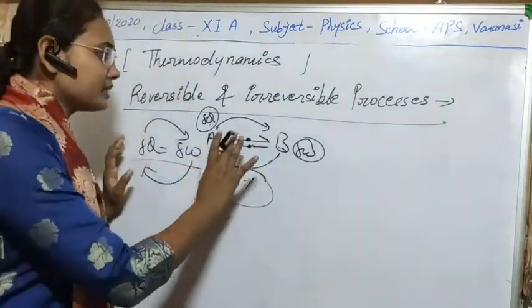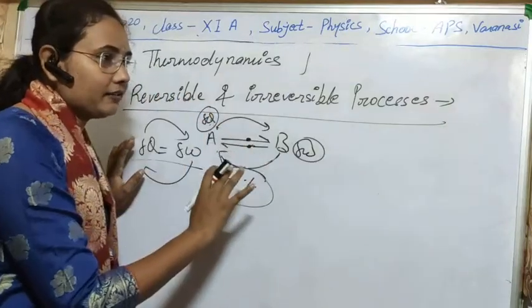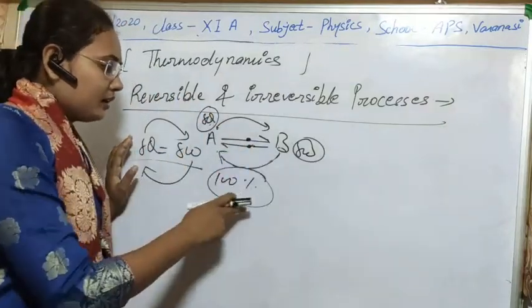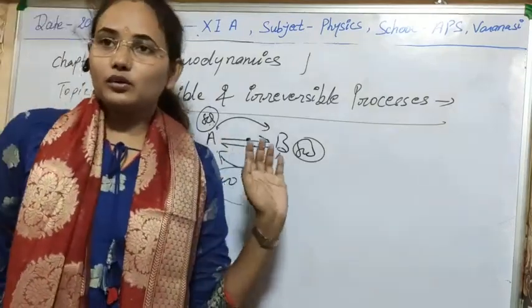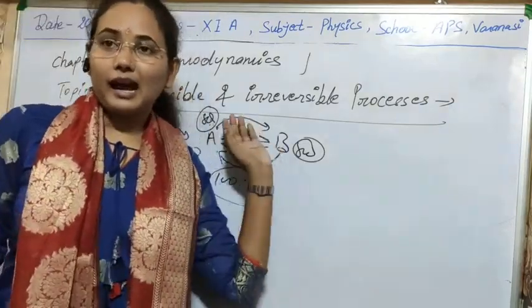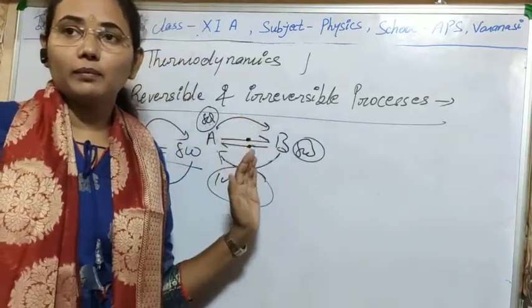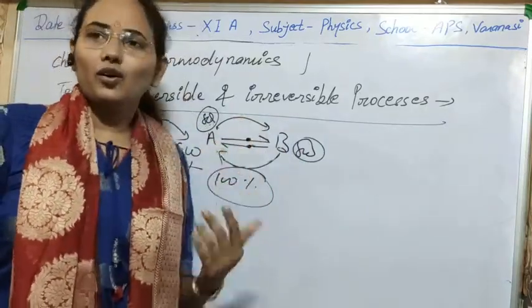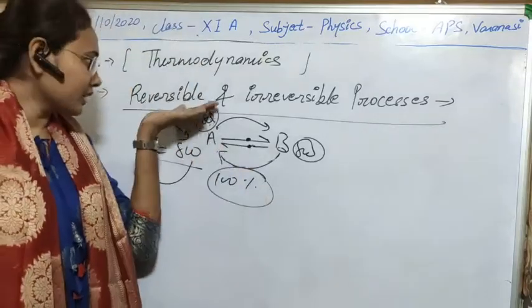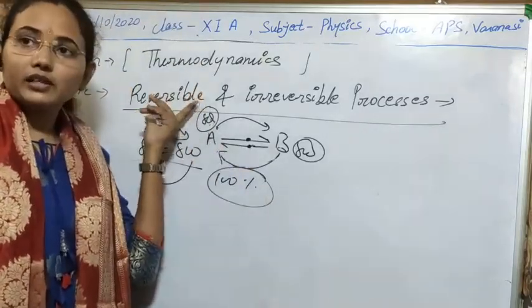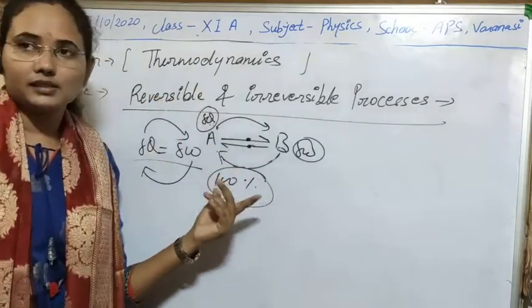So we can easily say that if a process is perfectly reversible, then the efficiency of any engine will be 100%. But naturally, as I told you, this is an ideal condition and it cannot be possible. That's why we cannot get any machine which has 100% efficiency, because we cannot make such a reversible process with all these conditions.